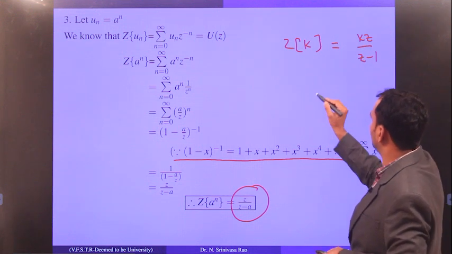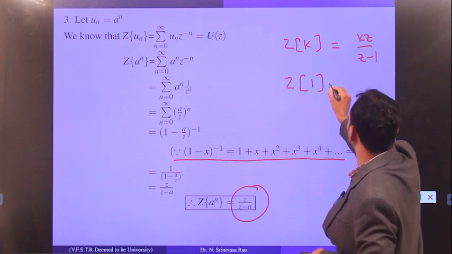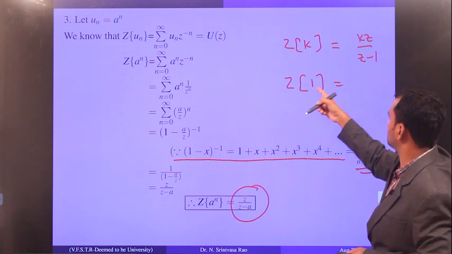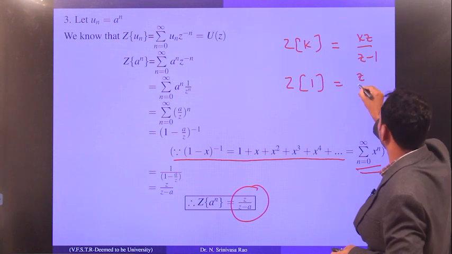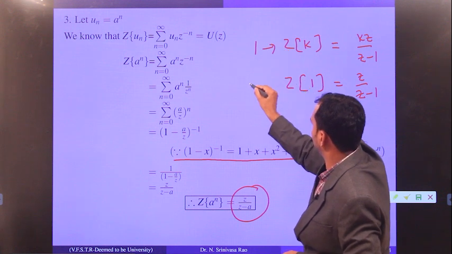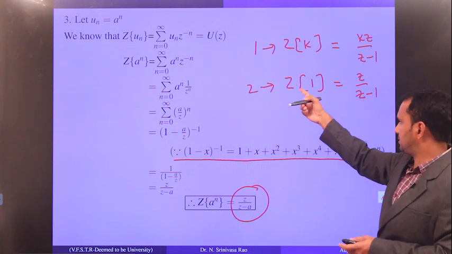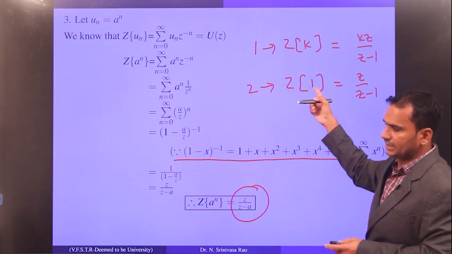In the second example, indirectly it is the z transform of 1. In the place of k, if you substitute 1, you will get z by z minus 1. Understand that in the second example the sequence is indirectly a constant sequence.